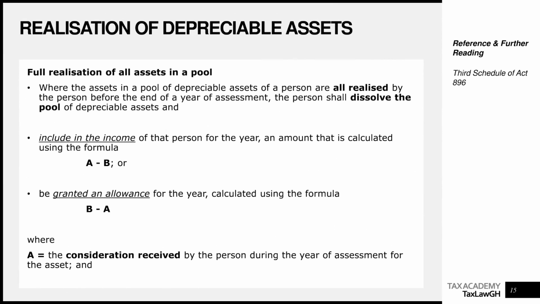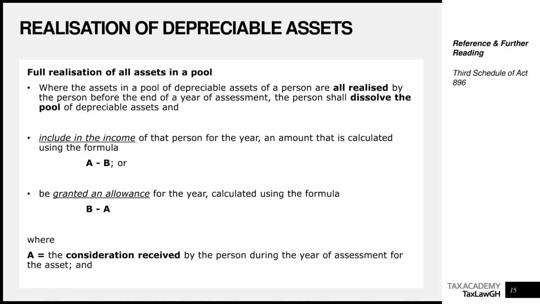So if we come back here, we are saying that if A, which is consideration received, exceeds the value of the pool, then you have made a gain which you must add to your income and tax you. Let's come back to the iPhone example. I said you bought your iPhone for, let's say 5,000, and you sold it for 7,000. You made a gain of 2,000. That gain is money, is income, is profit, taxable.